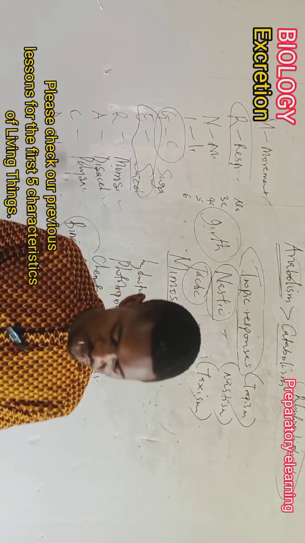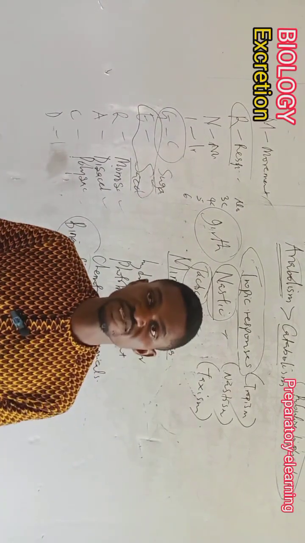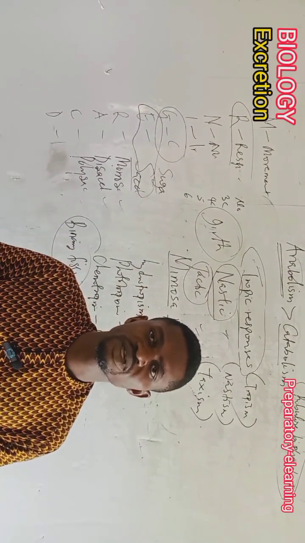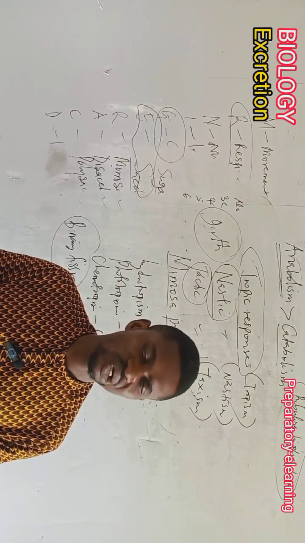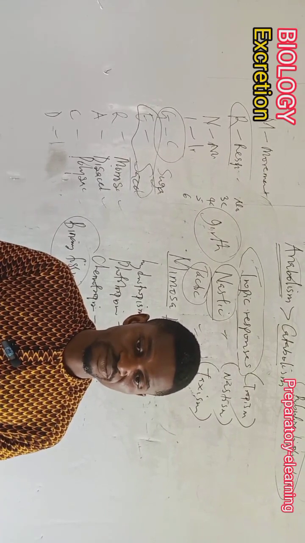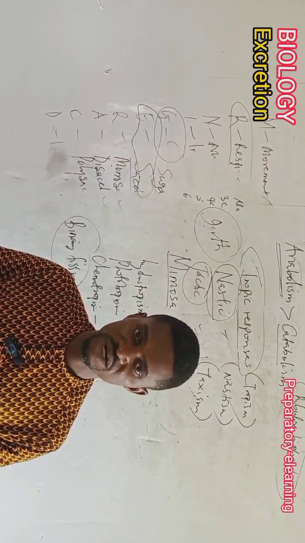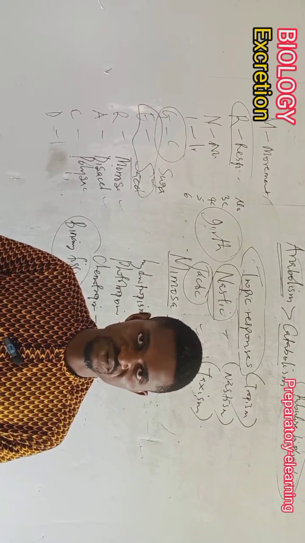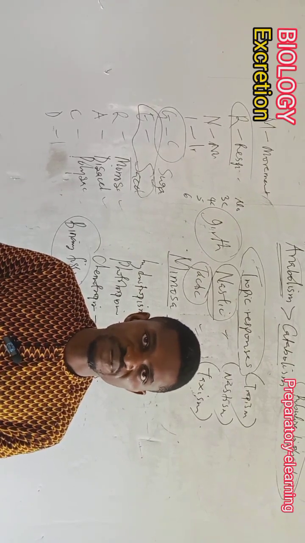Now, excretion is a process of removing metabolic waste from the system. There are some things that are not needed in the system. They cannot even be stored in the system because with time, they are going to generate issues to the system. Okay? Animals generally do not store waste materials. But we know that plants store waste materials.